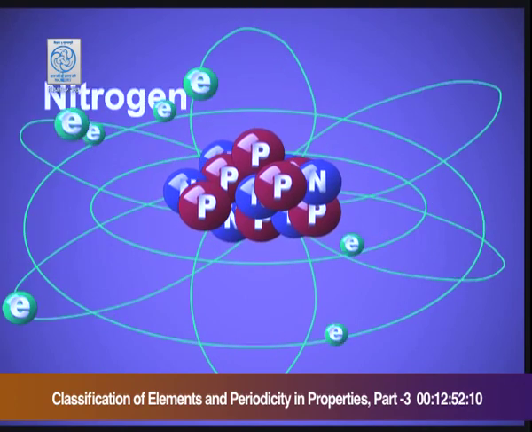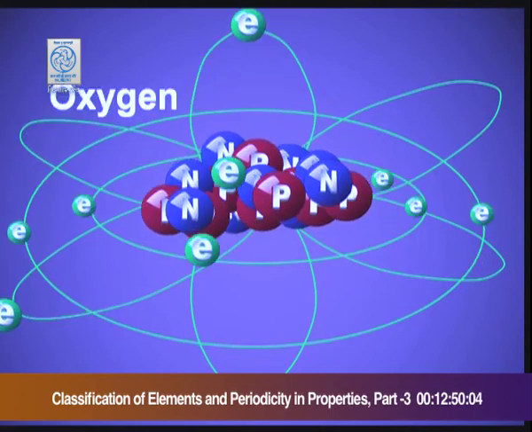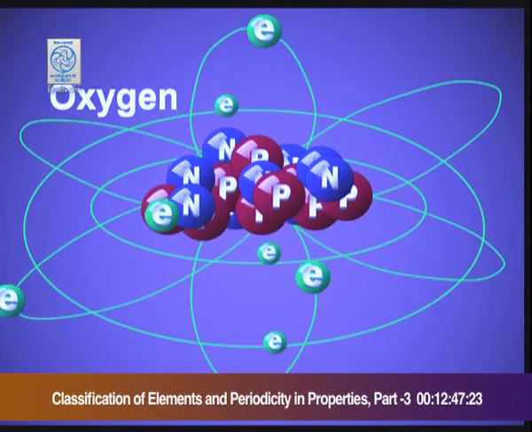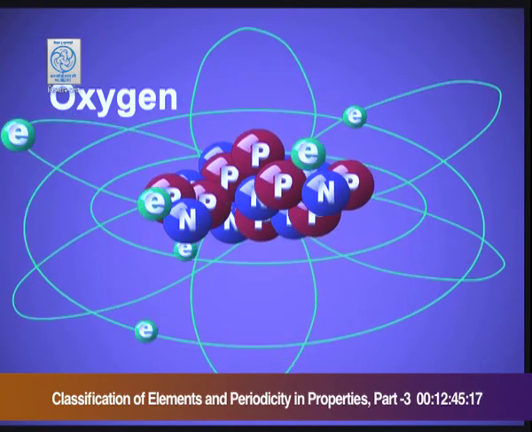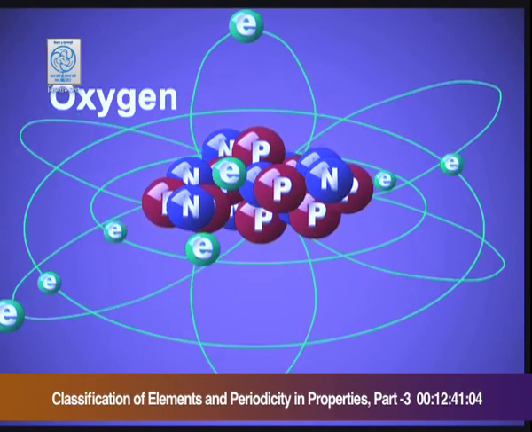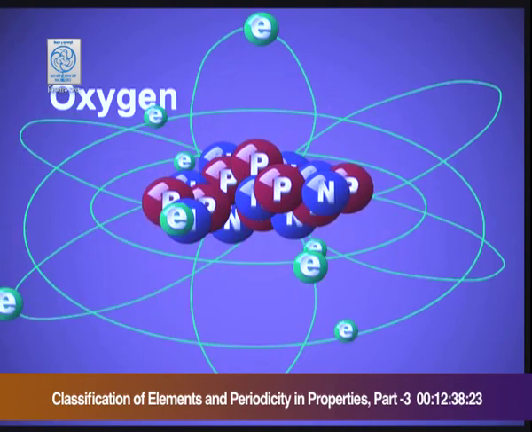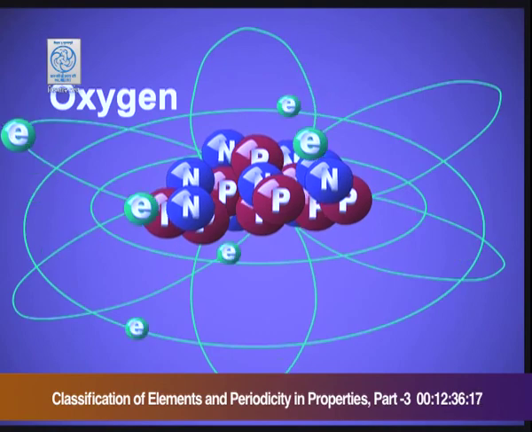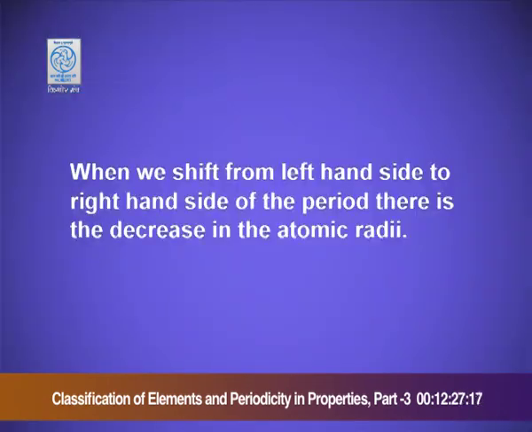So, you can see with nitrogen or oxygen or fluorine, what is happening? The shell is the same, but the nuclear power is increasing. So, the nucleus attracts the valence shell with more power, with more attraction, and the electron cloud gets decreased in size. So we can say that when we shift from the left hand side to the right hand side of the period, there is a decrease in the atomic radii.